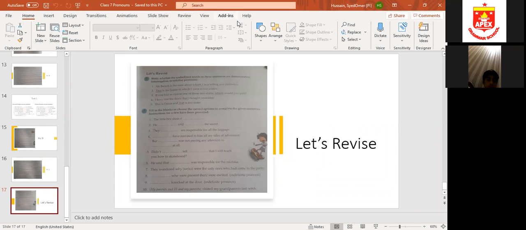Number 2. G. Who will do number 2? Yes, Musaf. He dash told dash the secret. He himself told her the secret. Correct. Anything you can put. He himself told them the secret. He himself told her the secret. He himself told him the secret. Any objective pronoun you can put.